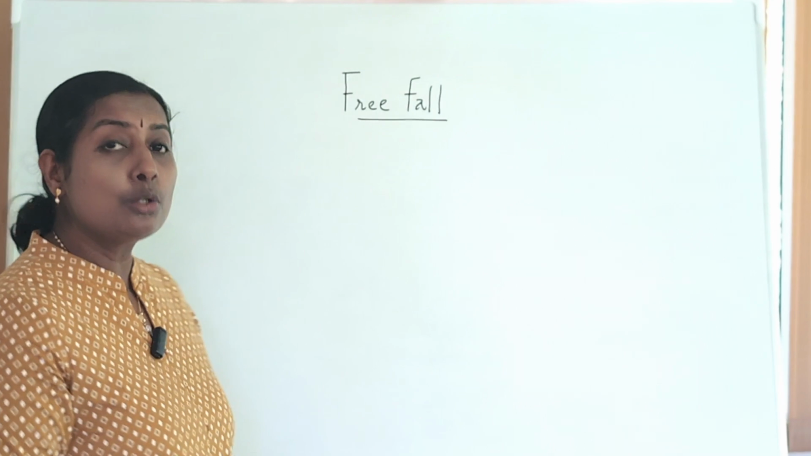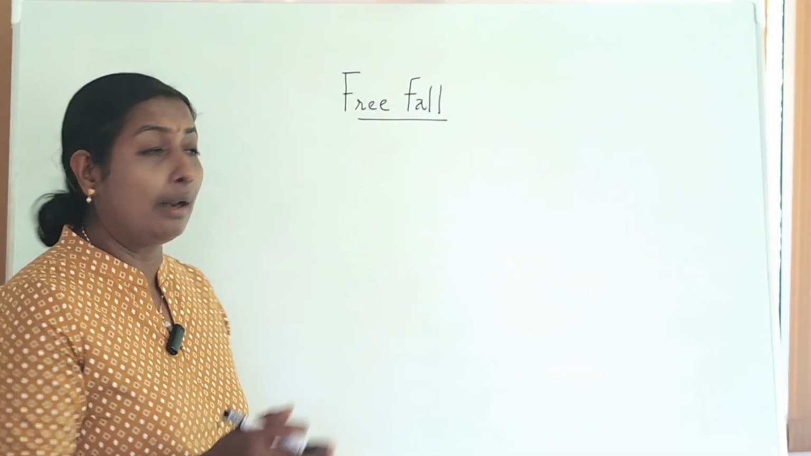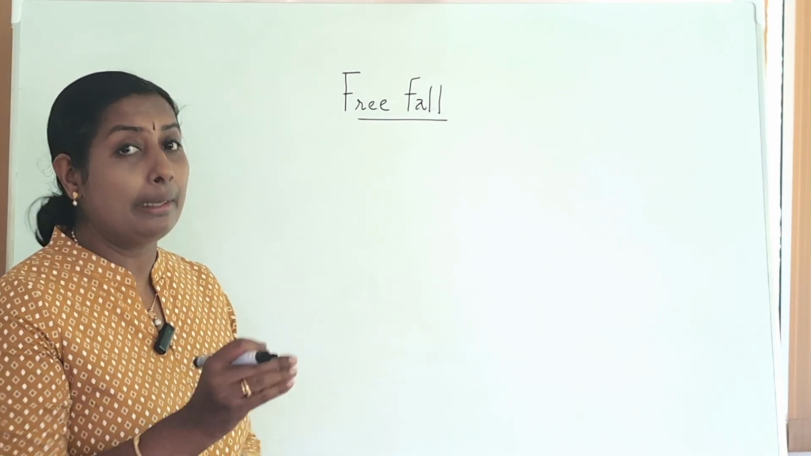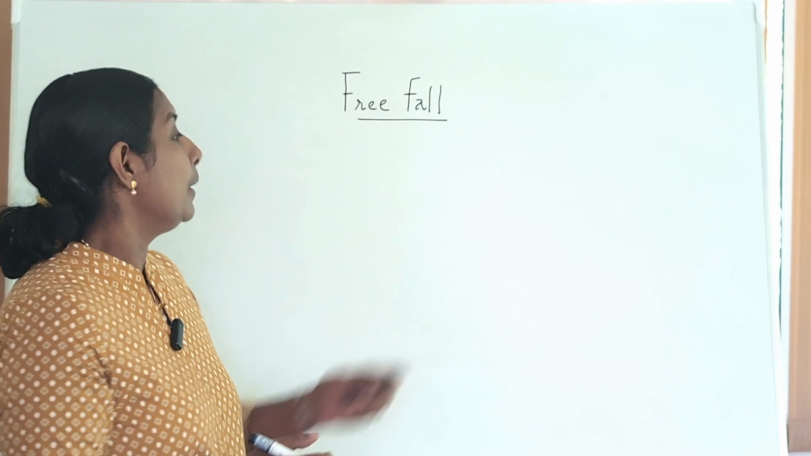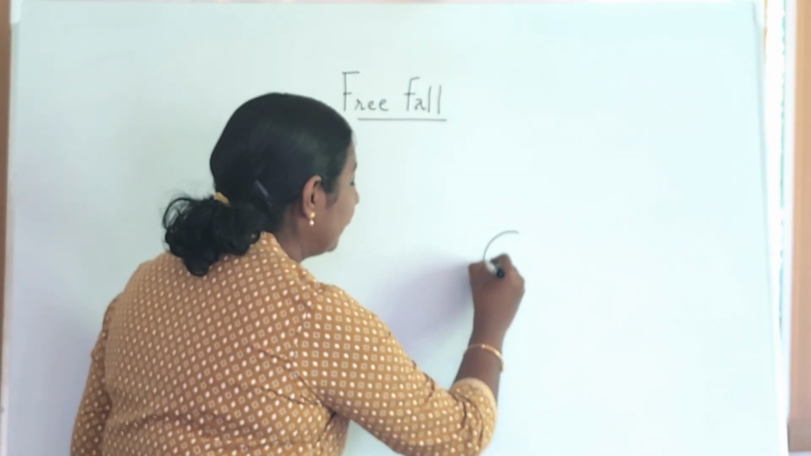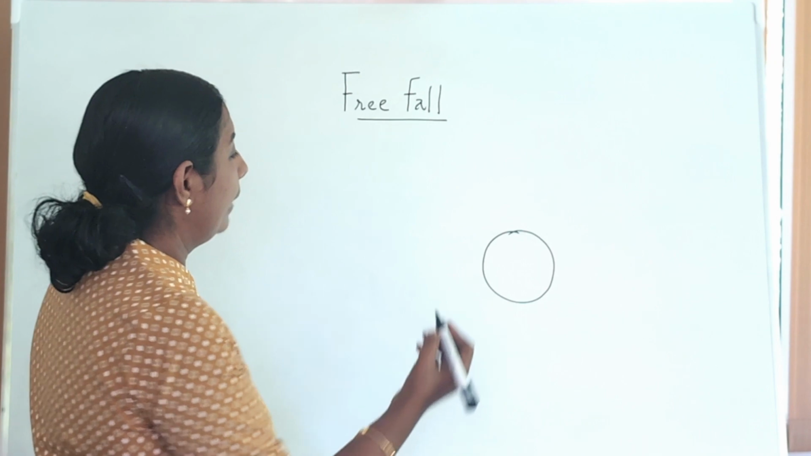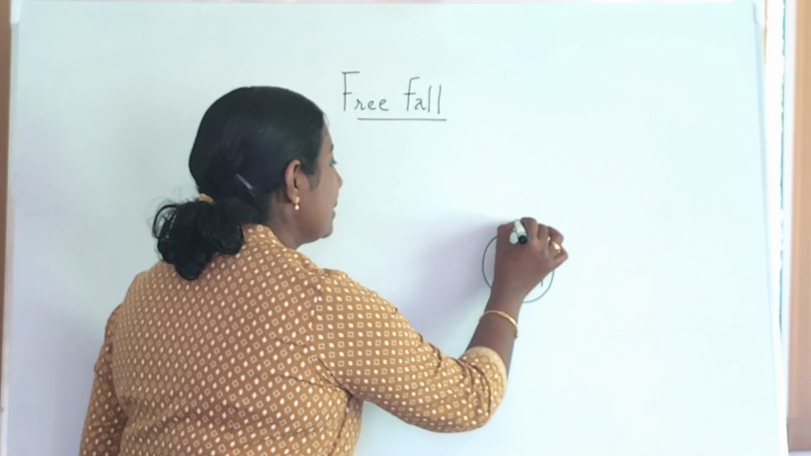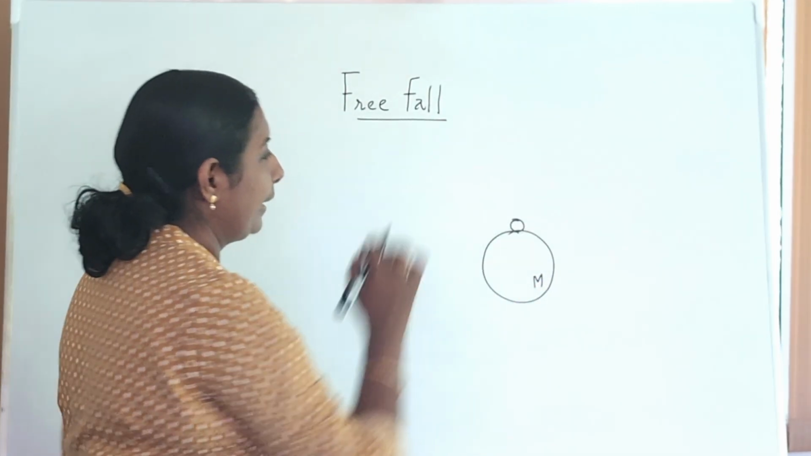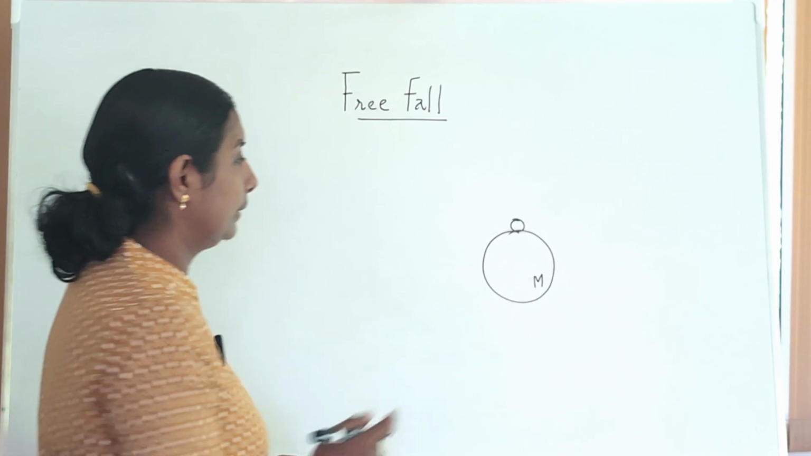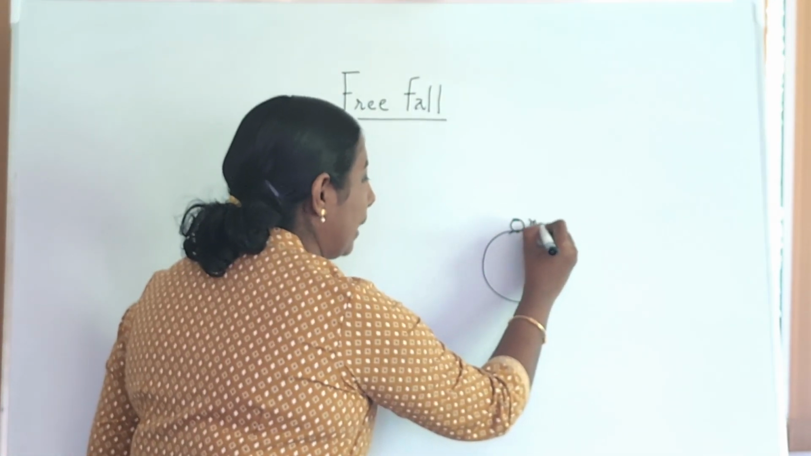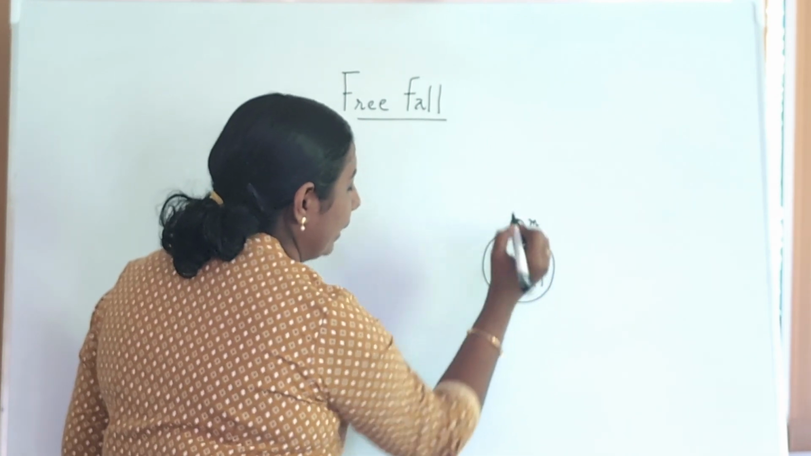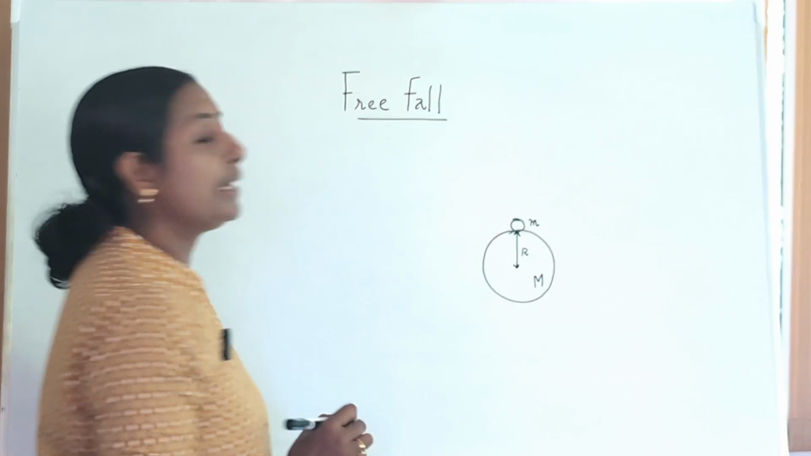So now we are going to derive a relation for the factors on which this acceleration due to gravity depends. So just try it. Consider that Earth is there and Earth is having a mass M, and a body is on the surface of the Earth. It has been falling down and it just reached the surface of the Earth. Let the body have a mass m, and let the distance from the center of the Earth to where the body is placed be r.